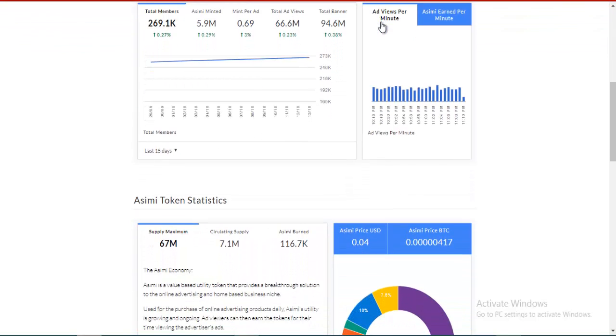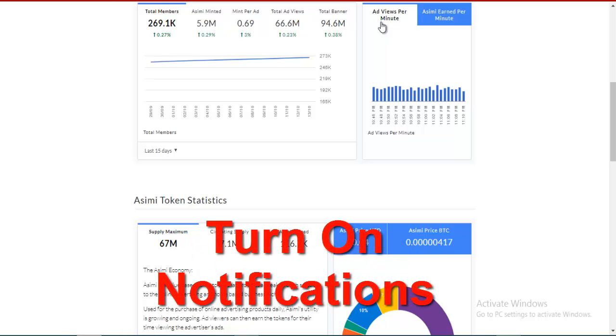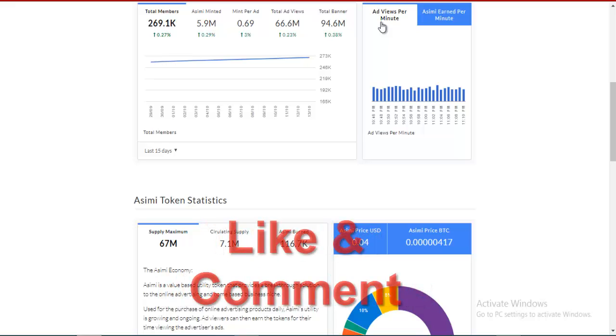So the ASIMI token price is determined by the volume. What I mean by that is the amount of people who are buying and selling it. So basically, us as a community of Ashinga Space determine the price of the ASIMI token. When you sell your ASIMI tokens and you want somebody to buy, you set the price yourself on the DEX exchange, which is the only exchange that we're using right now to trade ASIMI tokens for either Bitcoin, Ethereum, or Waves token and other different cryptocurrencies.